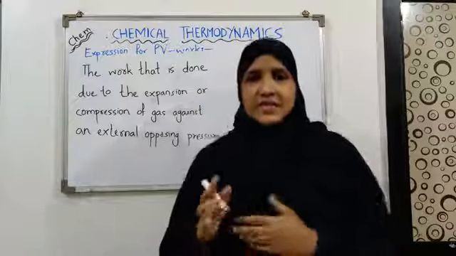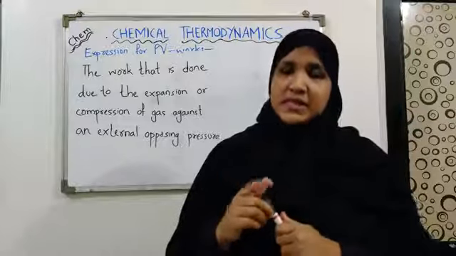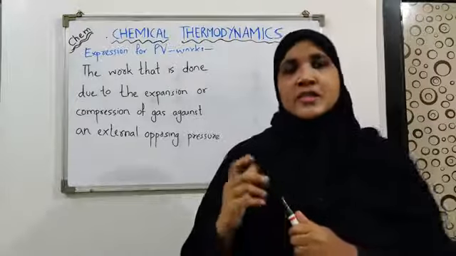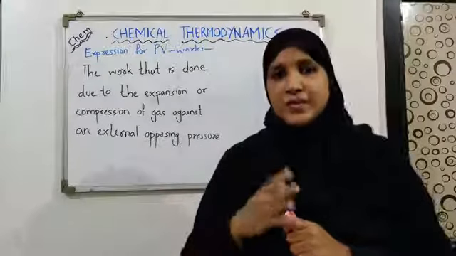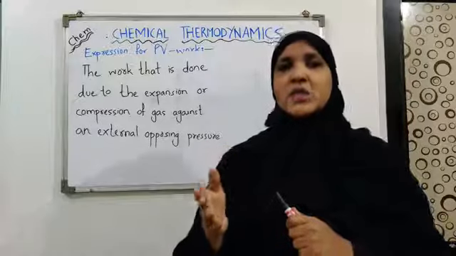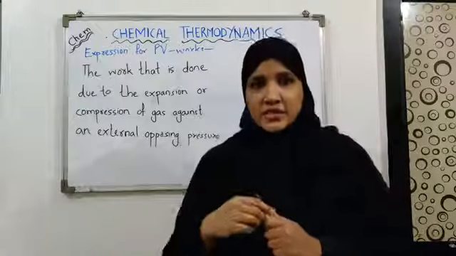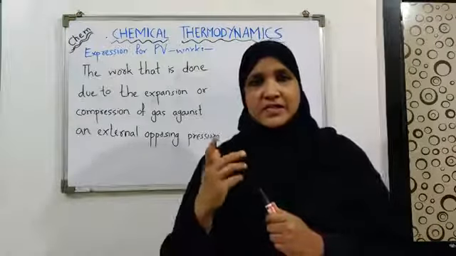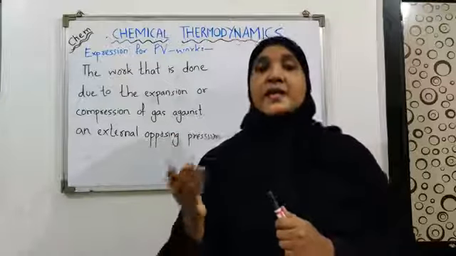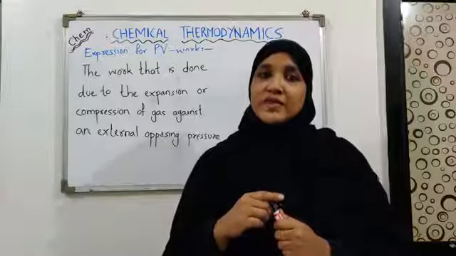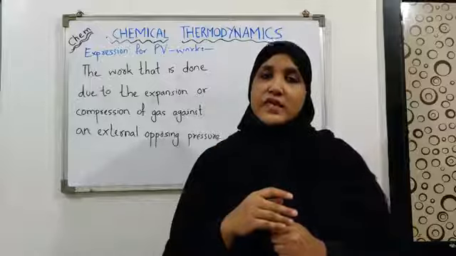Before starting the chapter, let's recall what we have done till now. In the previous lectures we have discussed what is meant by thermodynamics, what are the scope and limitations of chemical thermodynamics, what is the basic concept of chemical thermodynamics, that included types of system, types of properties, that is extensive or intensive properties, state of the system, state variables, state function, path function, and nature of heat and work and different types of thermodynamic processes. These many topics we have already covered.